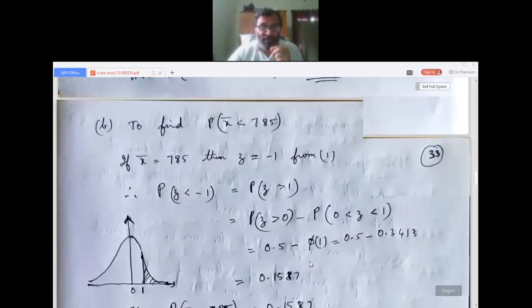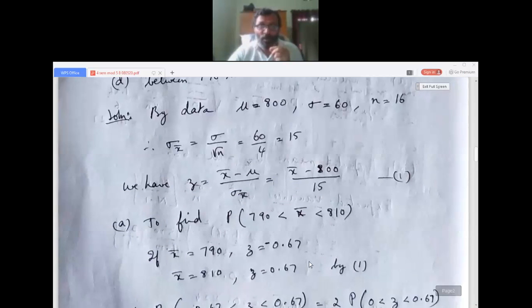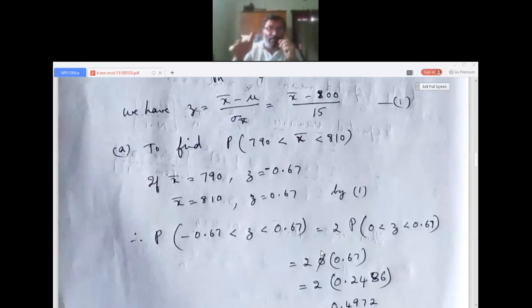Somewhere I have given it here. Yes, this will be 2 times, because the curve goes like this, a bell-shaped curve, from minus 0.67 to plus 0.67. So always when calculating, we are not using the negative side. I told you when I did module 4 in normal distribution, we are not using the negative sign, and they are